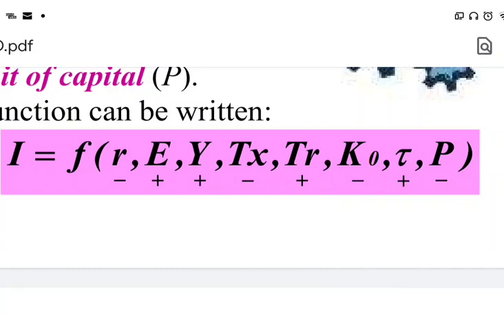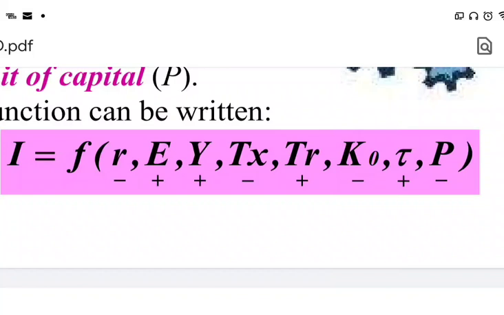If taxes are high or increasing, the investment will decrease. If the government reduces the taxes, the investment will increase. Again, investment is a positive function of the transfer payments. It means subsidies. If the government gives more subsidies to the producer, the investment will increase. If the government reduces the subsidies and concessions, the investment will decrease.